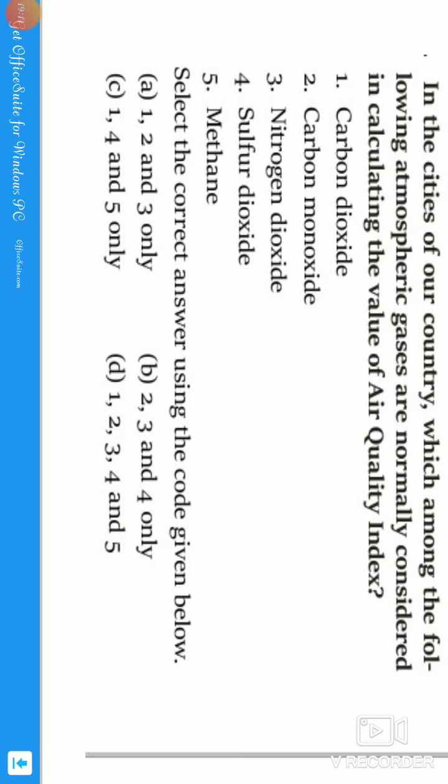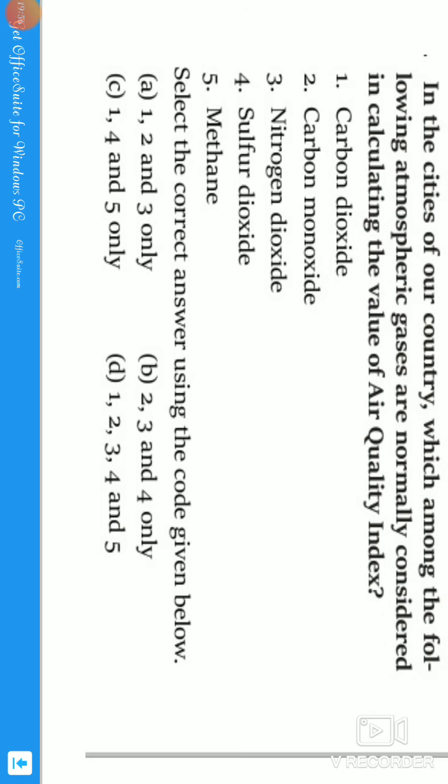I will give you a shortcut to remember this. The first ones are PM 2.5 and PM 10, that is particulate matter 2.5 and particulate matter 10, very minute small particles. These are the two, and after that SO2 and NO2, sulfur dioxide and nitrogen dioxide. That is 4. After that they take CO and O3, carbon monoxide and ozone, that is 6, and the last two are ammonia, NH3, and lead, Pb. These are the 8 pollutants they take into consideration.